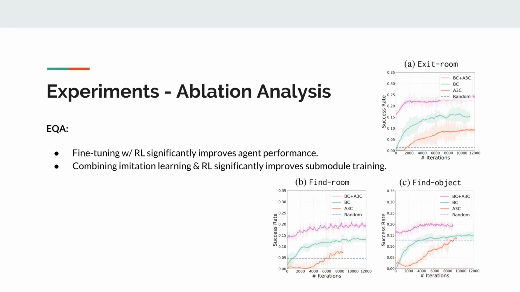While imitating expert trajectories provides dense feedback for how to take good actions, it doesn't expose the agent to mistakes. Fine-tuning with reinforcement learning fills that gap, allowing the agent to interact with its environment, make mistakes, and then learn how to recover from them.